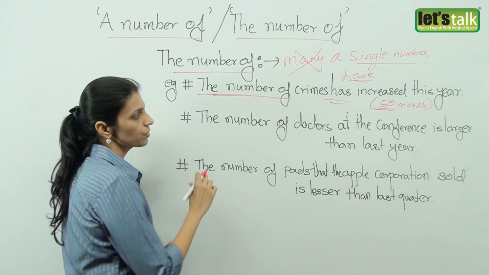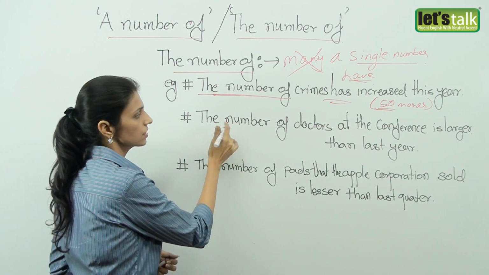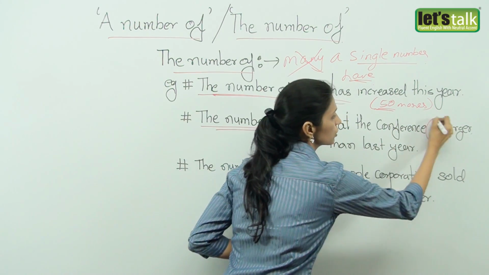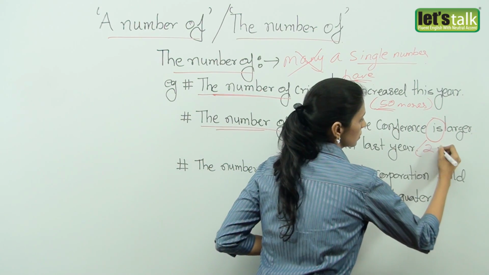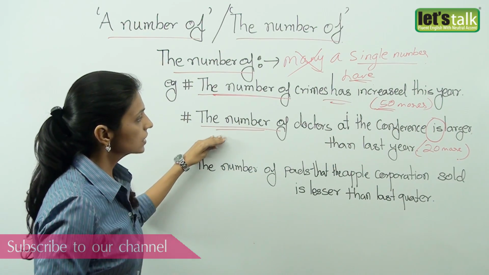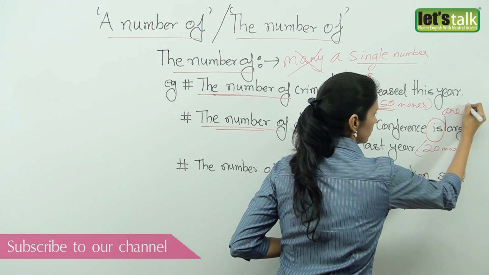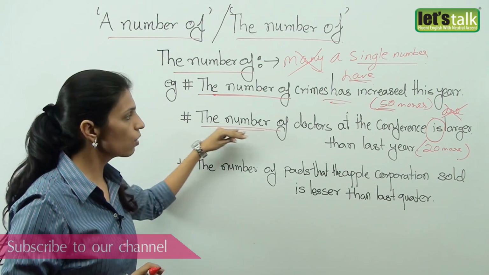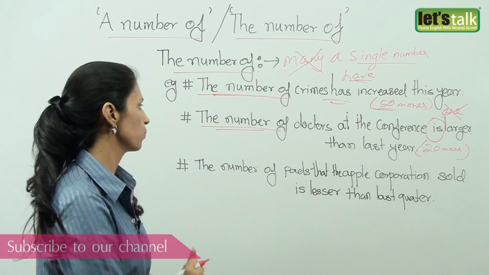In the next example, the number of doctors at the conference is larger than last year. The number of doctors at the conference is larger because we're talking about a single number. So probably 20 more doctors this year. You will not say the number of doctors at the present are larger. Always remember the common expression, the number of takes a singular verb and not a plural verb.